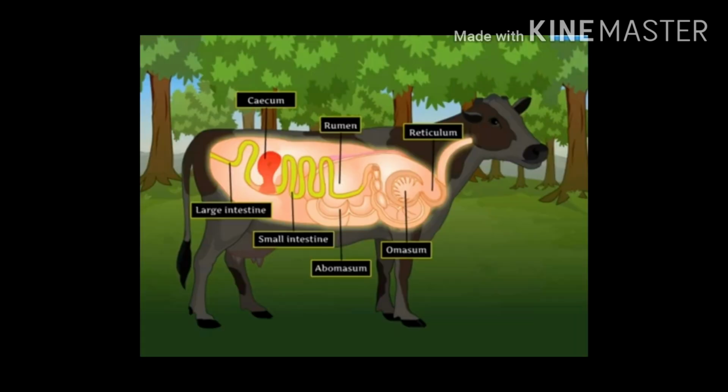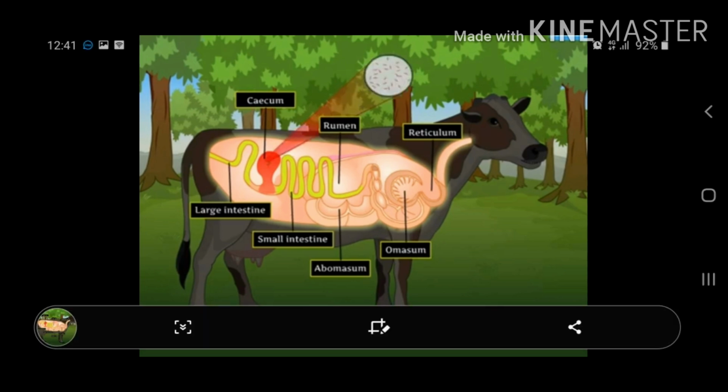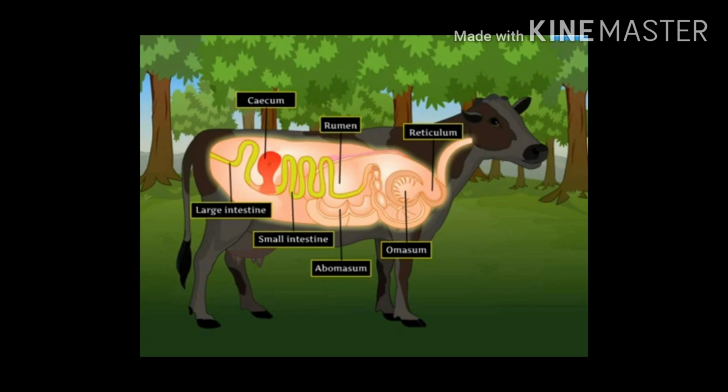After rumination, food is swallowed again and goes to the stomach. Here in the stomach, food gets digested and it goes to the small intestine. In the small intestine, absorption of the nutrients takes place and it goes to the cecum. In the cecum, cellulose is digested by bacteria. So here cellulose is completely digested in the cecum in the digestive system of grass-eating animals. So this is how the food gets digested in the grass-eating animals.